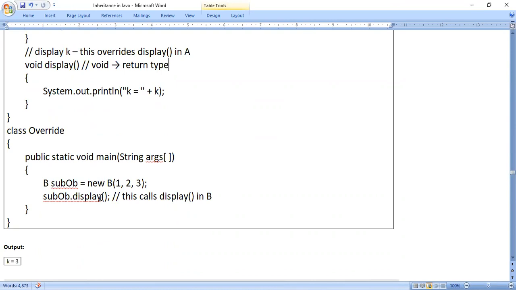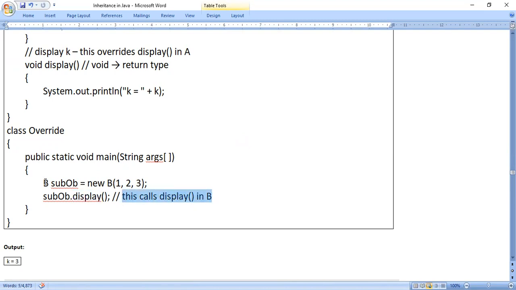Then we get a question: which method will it call, the method present in class A or the method present in class B? In that case, what you have to do is look at the object. It's very important. The sub ob object refers to class B. Because sub ob refers to class B, the display method present in class B will be called. It's very simple, correct? You look at the comments here: this calls display method in B.